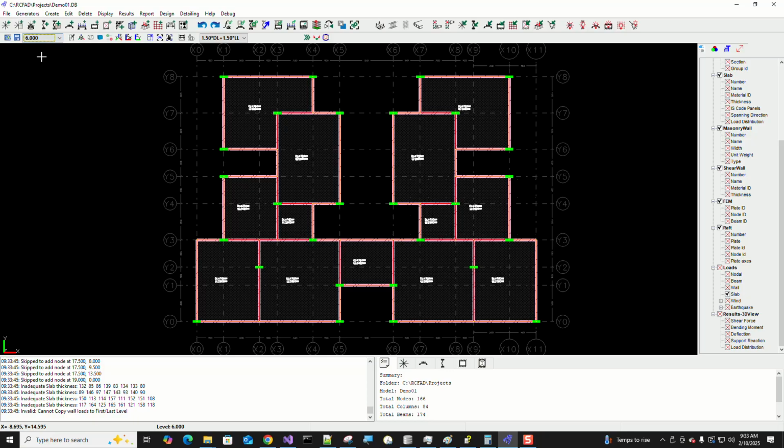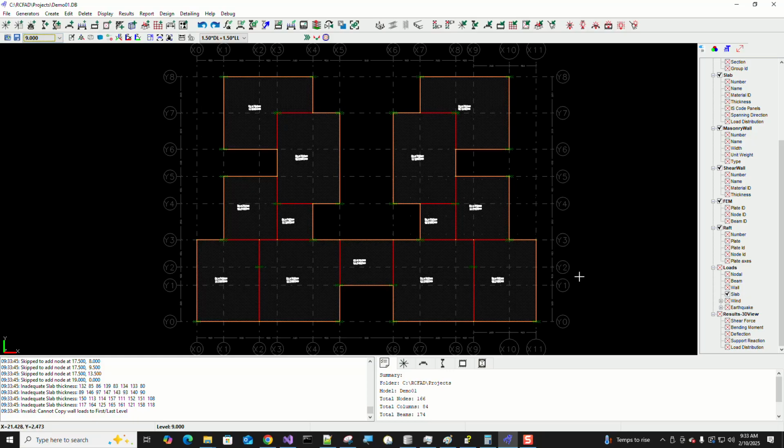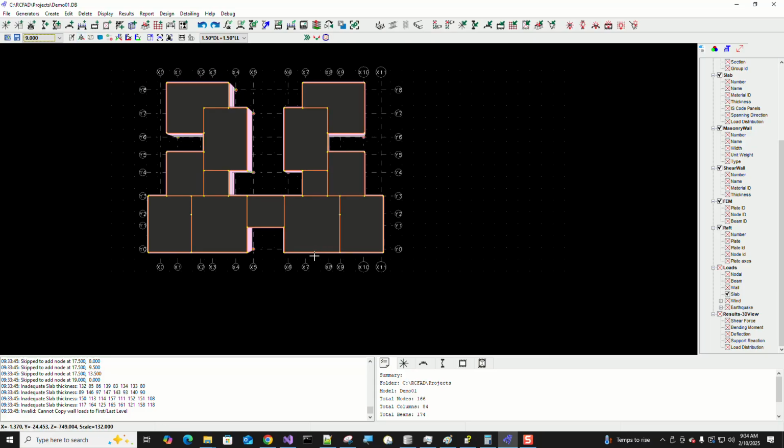If you switch to the higher level, you can see that the items are all copied. As you can see on the upper floor, the masonry walls are not copied. Here the users will have to explicitly provide the wall height and recreate the masonry walls. And here is how it looks in 3 dimension.